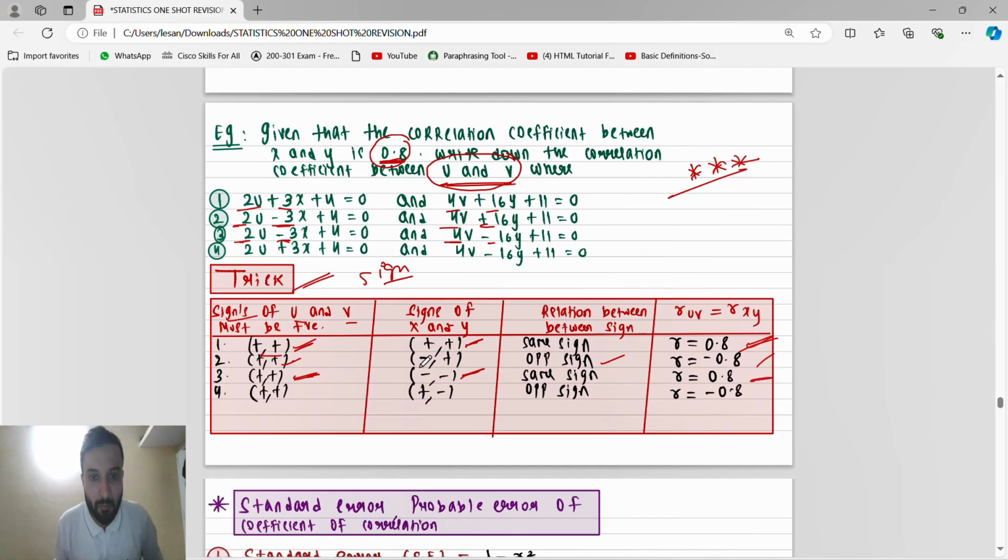Here plus, minus, the value gets changed. So it will become minus. If here the value is minus 0.8, it will become plus 0.8. If it is plus, it will become minus. So the value will get interchanged. So see here, last, U is plus, V is plus. So plus, X is plus, Y is minus. So plus minus, so it will be the opposite sign. The sign will get interchanged. Very important.